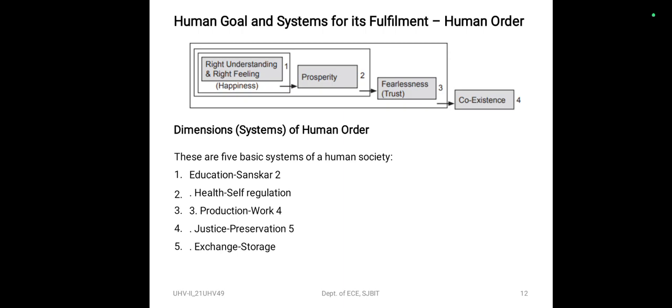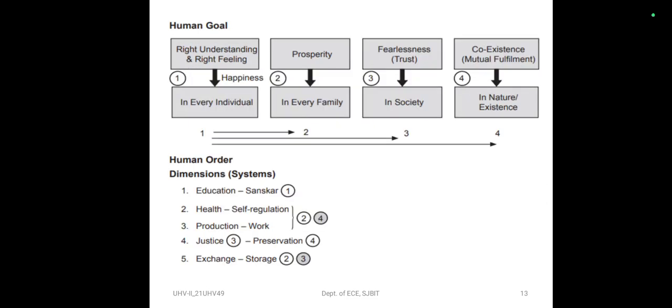of coexistence. Exchange, storage, leads to prosperity and fearlessness. So finally, exchange and storage with a feeling of mutual fulfillment rather than a feeling of exploitation will help in ensuring prosperity in the family and also contribute to fearlessness in the society. So now we can say that we have this right understanding, prosperity, fearlessness. So we've understood the order 1, 2, and then 3, 4.